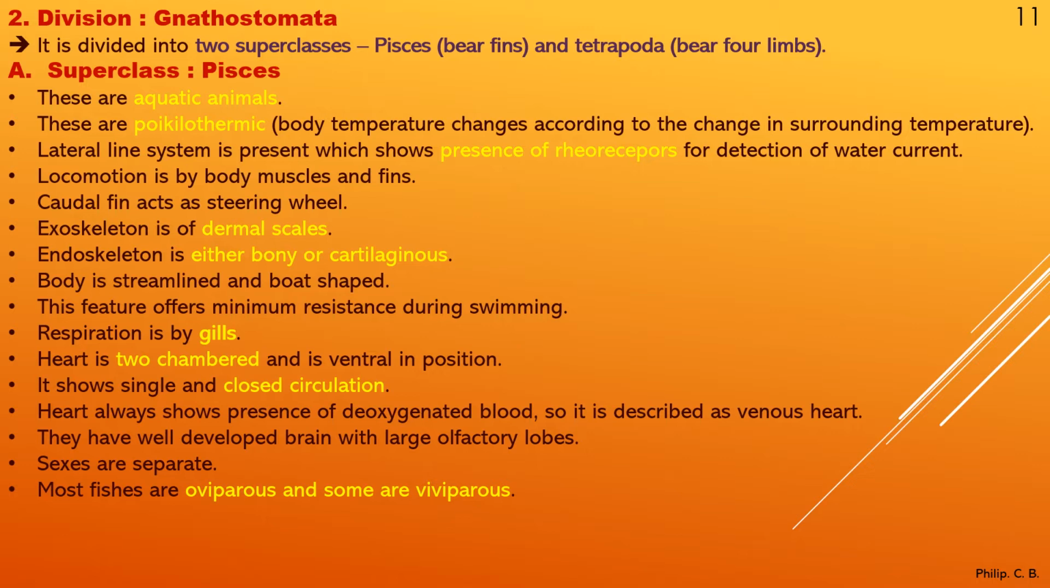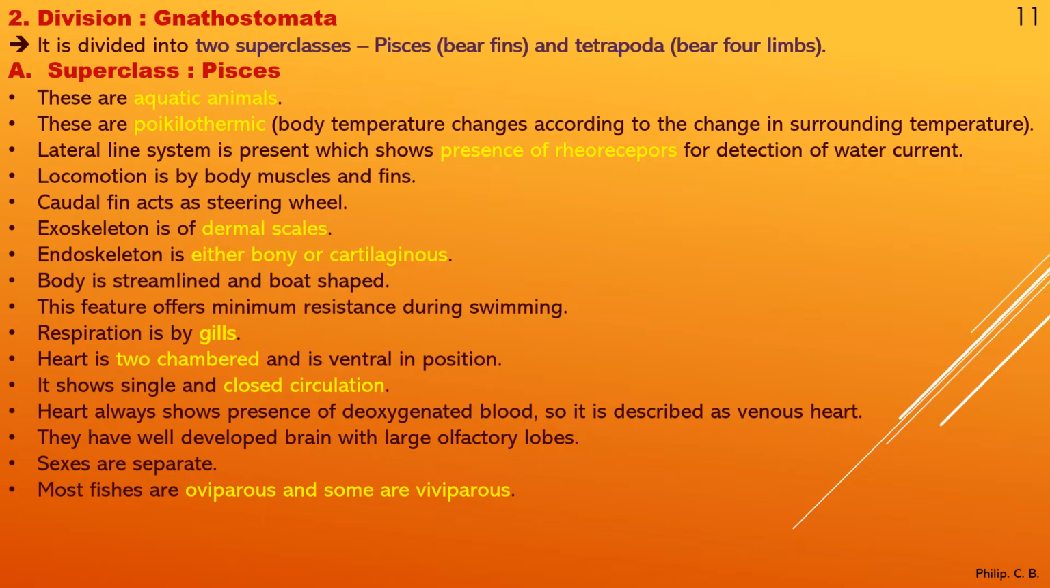Here the dermal scales are present, which were absent in the case of Petromyzon. Endoskeleton is either bony or cartilaginous. Some species are cartilaginous, some bony. The body is streamlined and boat shaped. This feature offers minimum resistance during swimming. Respiration is by gills, as all the Pisces or aquatic species mostly respire by gills. The heart is two-chambered, with one auricle and one ventricle, and is ventral in position.